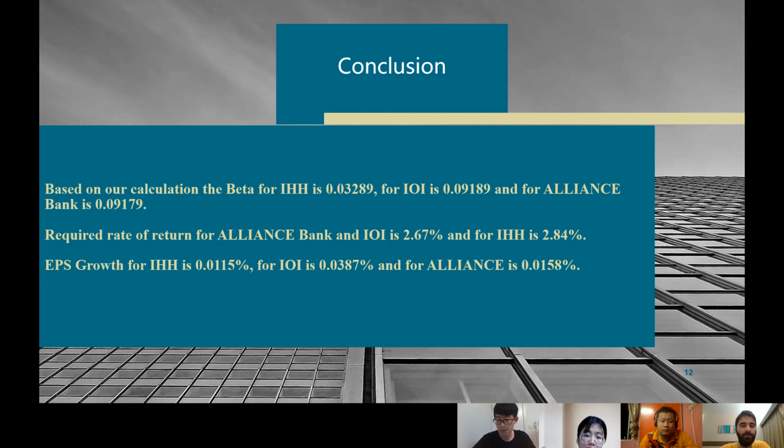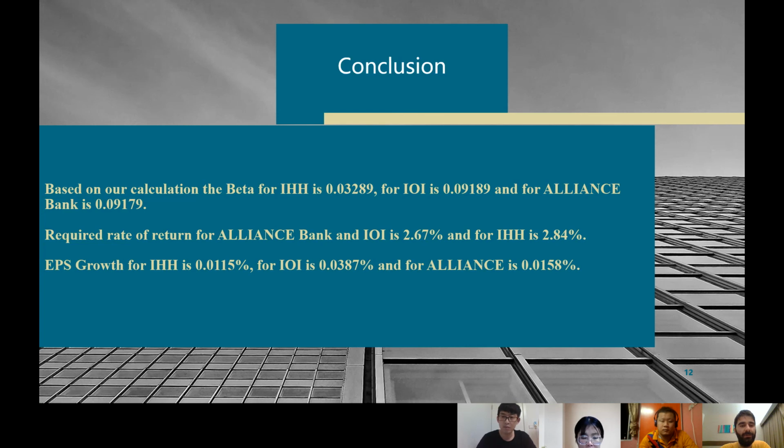For required rate of return, IOI and Allianz Bank give the same required rate of return, which is 2.67. And IHH Healthcare gives the highest required rate of return at 2.84. The higher return may be due to the pandemic, when there were a lot of activities and sales in healthcare.